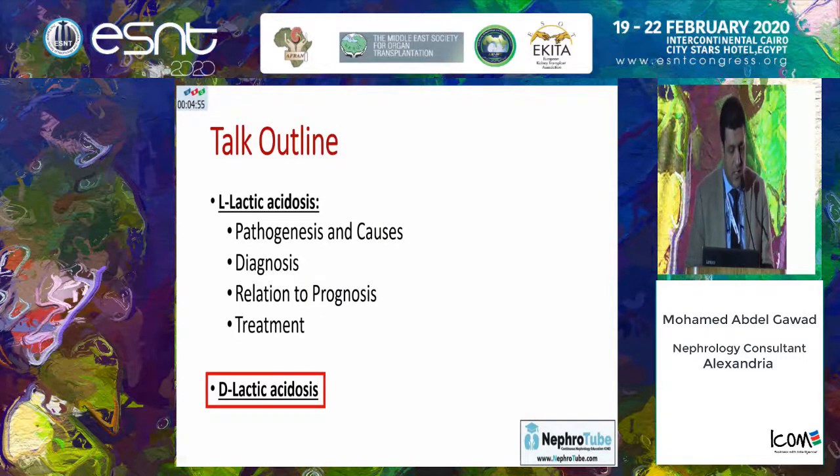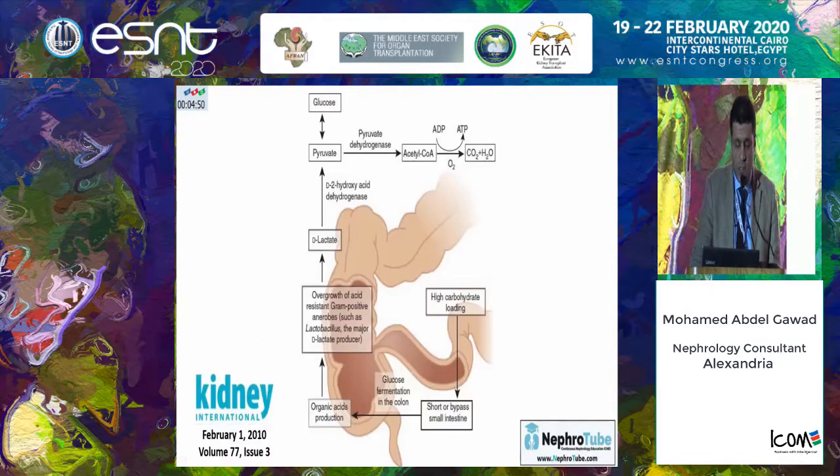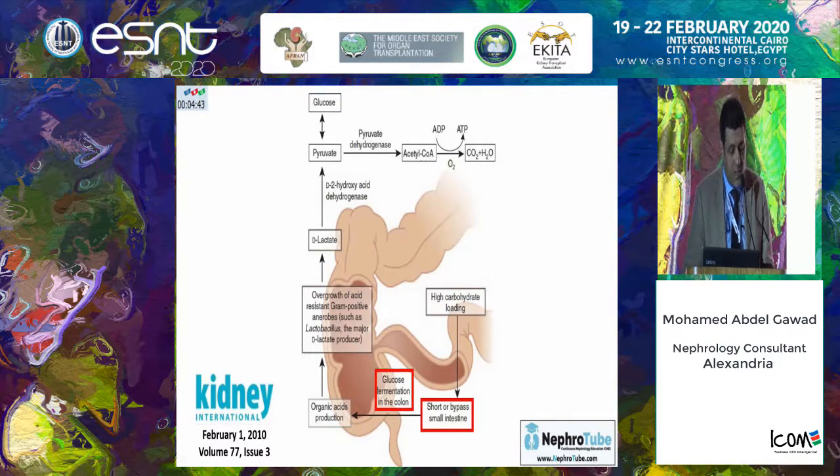And finally, the second, less common type of lactic acidosis is D-lactic acidosis. It commonly happens in patients with short or bypassed small intestine, short bowel syndrome. There is increased glucose fermentation in the colon due to overgrowth of acid-resistant gram-positive anaerobes, especially lactobacillus, which will cause D-lactate formation and D-lactic acidosis. D-lactate is formed in high amount and absorbed to the systemic circulation. It causes ataxia and central manifestations due to D-lactic acidosis.